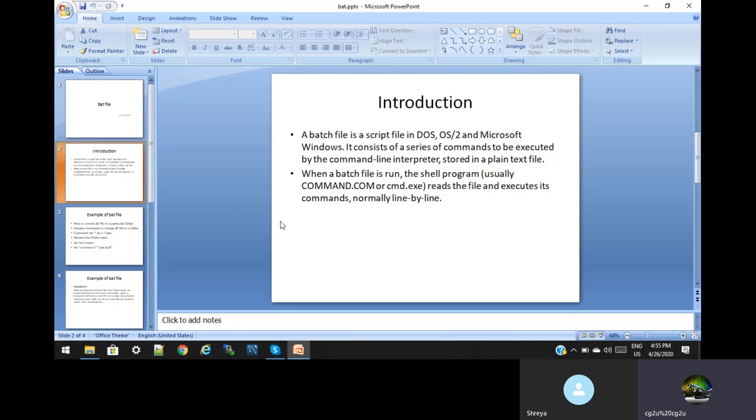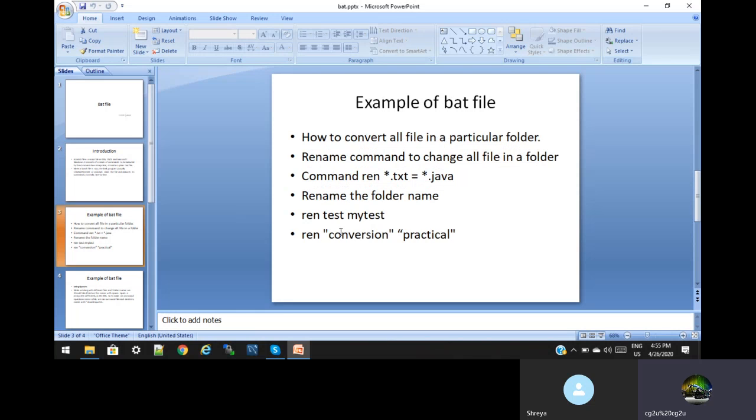A bat file is a script file in DOS, OS/2 and Microsoft Windows. It consists of a series of commands to be executed by the command line interpreter, stored in a plain text file. What I explained, I summarize as a definition: when the bat file runs, it is a self-scripting file, like a command internally run by the interpreter. So today we will see how bat files work, with some examples.